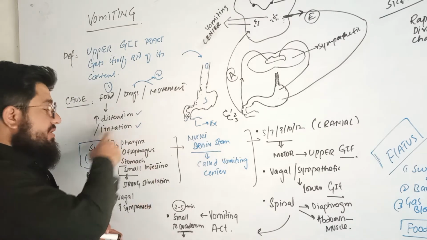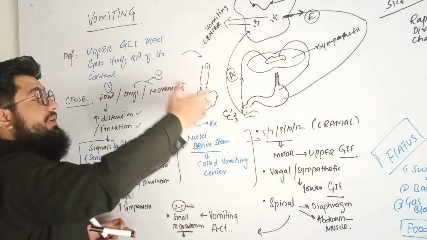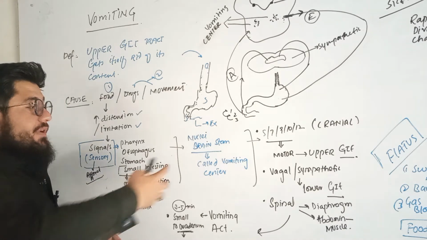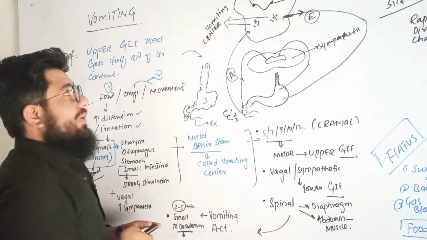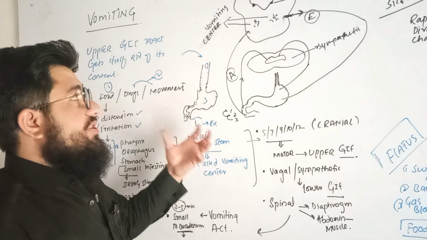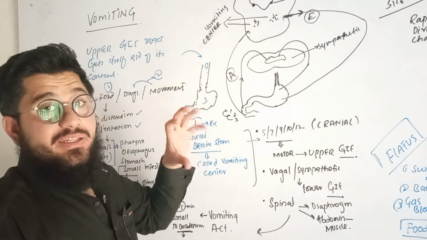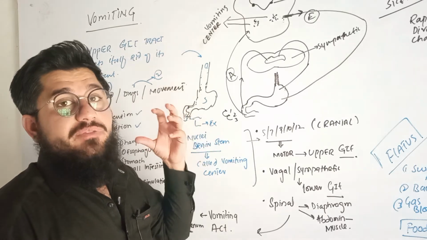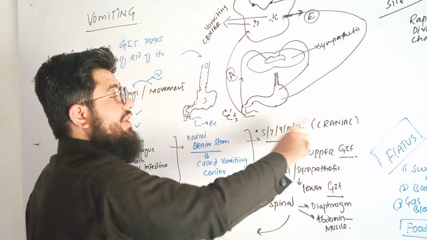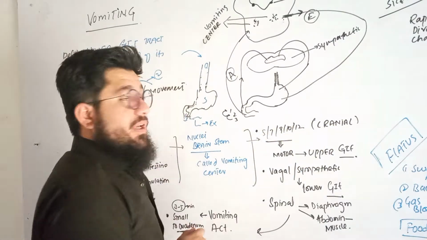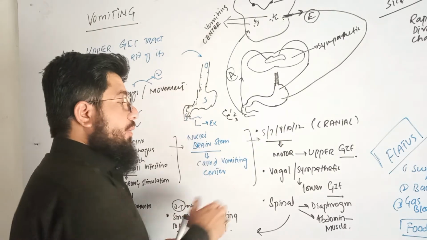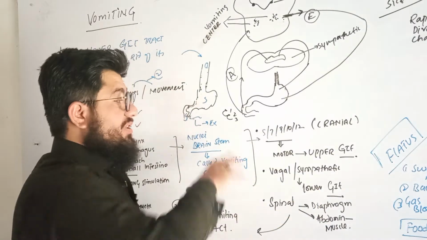Now what is happening? First of all, from all these regions, esophagus, stomach, small intestine, through certain neurons like the vagal nerve and sympathetic nerve, signals will be forwarded towards the brainstem where the vomiting center is available. The vomiting center accordingly will generate signals like motor neuron signals. It will then forward those signals to a certain portion of the body. So there are certain neurons, through the cranial nerves, like number 5th, 7th, 9th, 10th and 12th. These neurons are responsible to give signal to the upper GIT tract, and vagal and sympathetic will give to the lower GIT tract. So now these are the motor neurons.